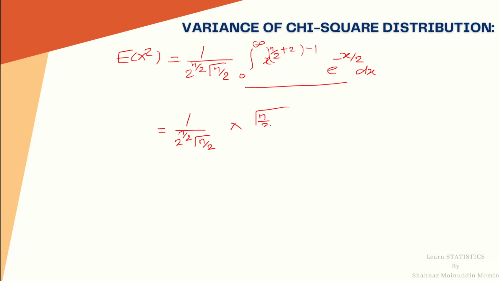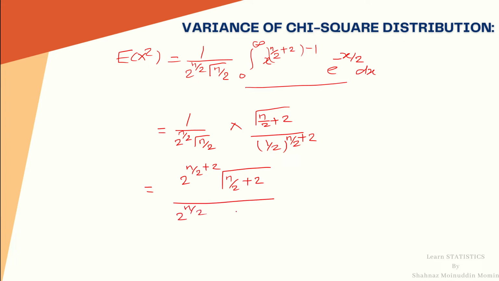gamma n by 2 plus 2 divided by 1 upon 2 raised to n by 2 plus 2. So it is 2 raised to n by 2 plus 2 gamma n by 2 plus 2 upon 2 raised to n upon 2 gamma n upon 2. This 2 raised to n by 2 cancels with this 2 raised to n by 2 and we are left with 2 raised to 2 gamma n by 2 plus 2 divided by gamma n upon 2.